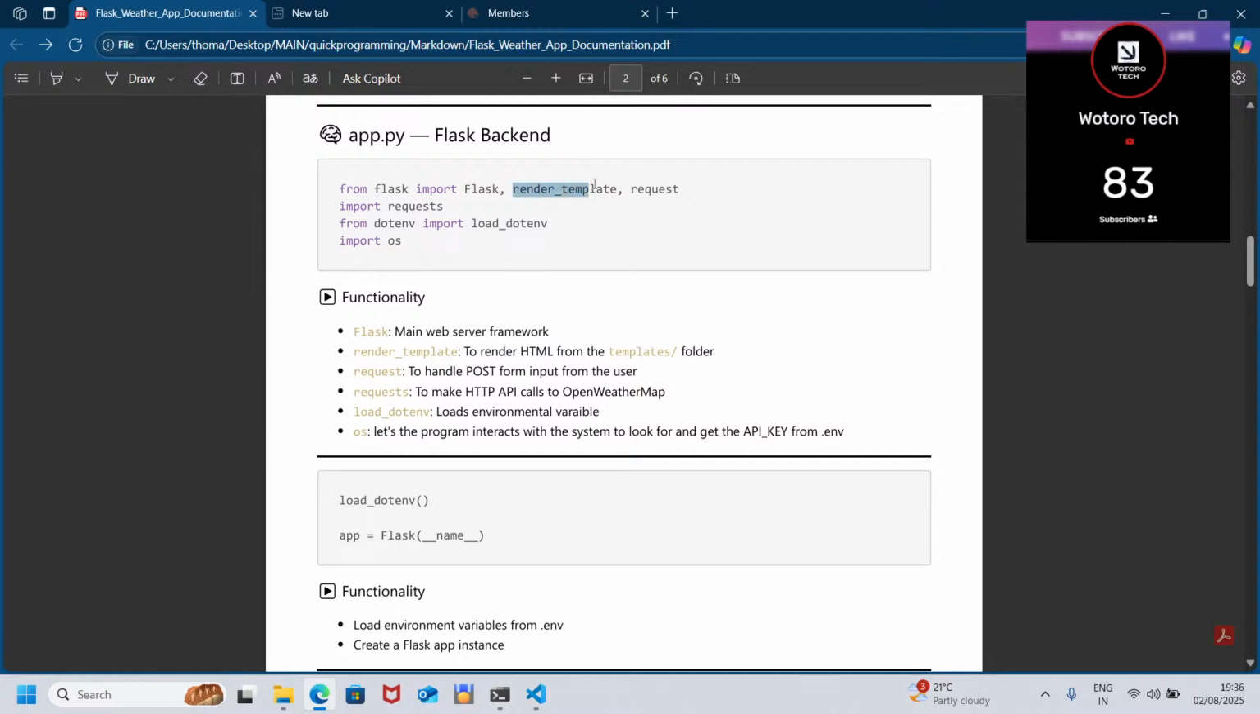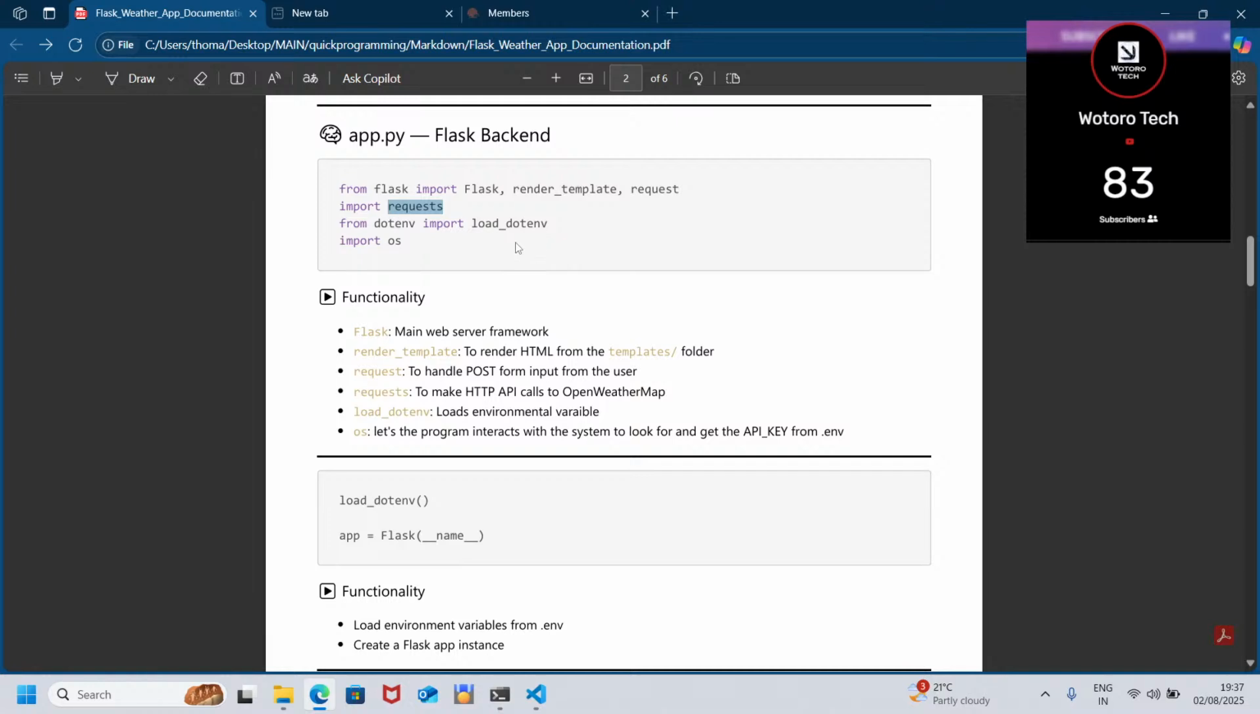Then we have another one called render_template. Then we have another one called requests. So we are going to use them. Then here we're going to import requests. Remember I said requests is for requesting data from the API. So that means the API key that we created, we are going to link it to the API so that it links the communication between our project and OpenWeatherMap.